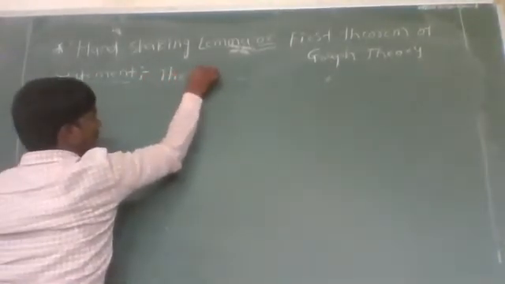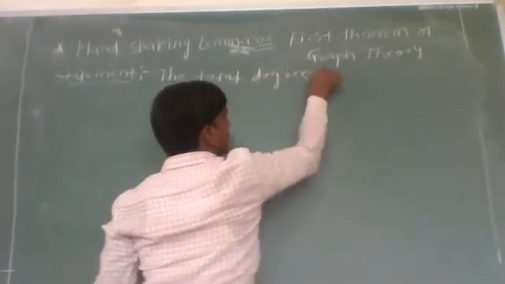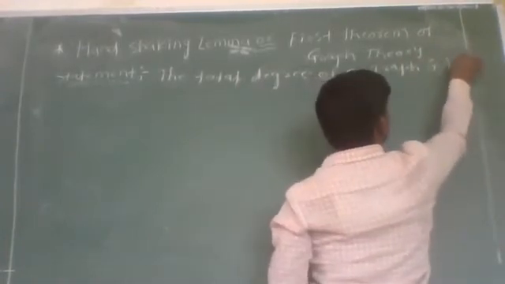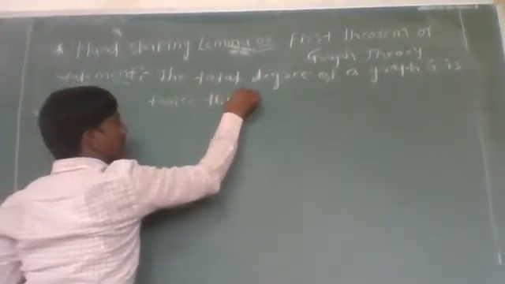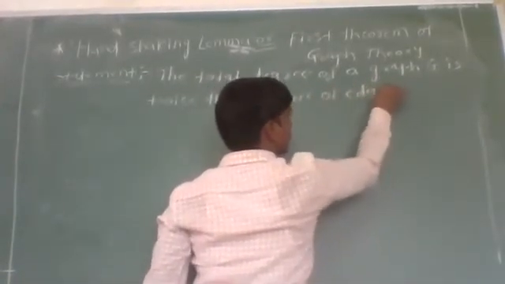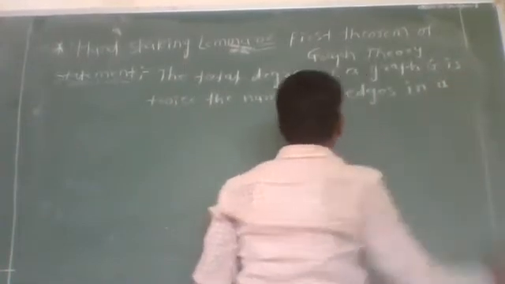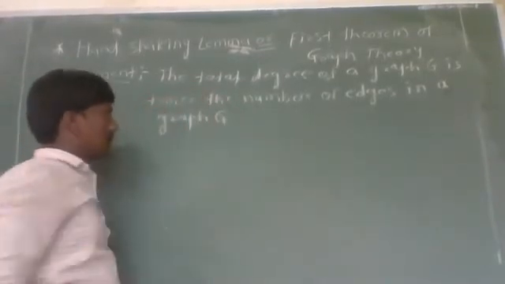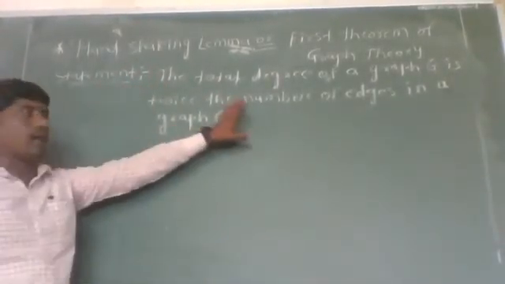The total degree of a graph G is twice the number of edges in a graph G. This is the shortcut method to find out the degree of any graph.